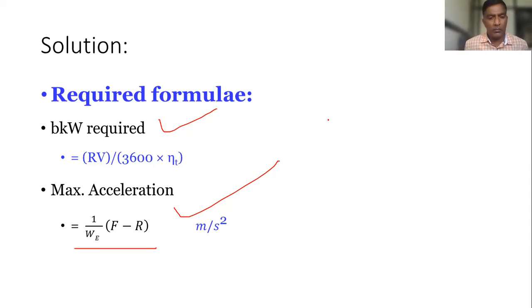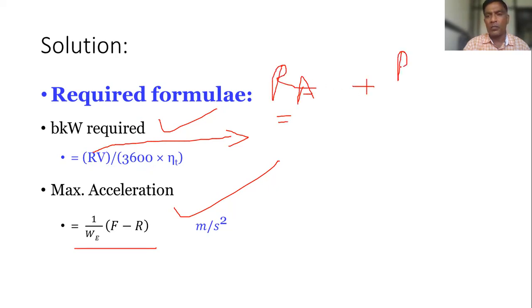Am I audible? Yes, sir. Okay. Then how to find this R? So discussion is important. For that they have given air resistance and rolling resistance.